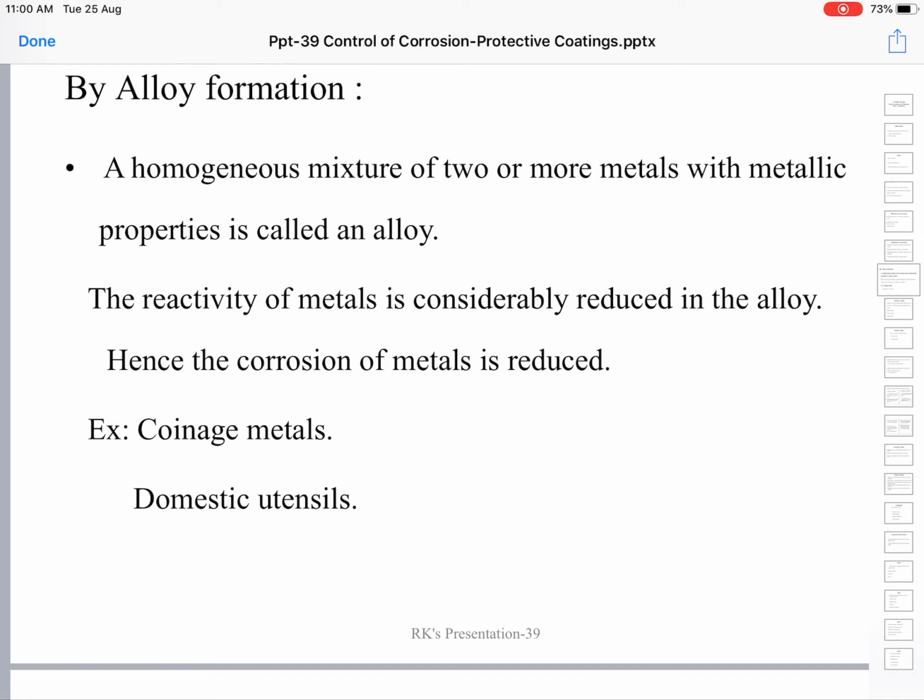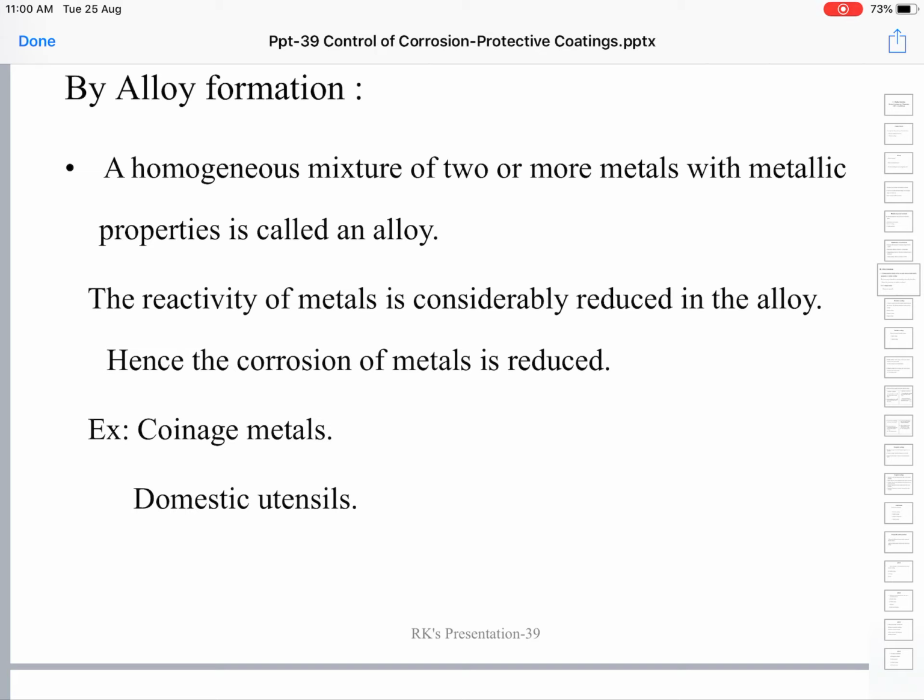Sometimes a trace amount of non-metals will also be present, like carbon in stainless steel. Homogeneous means its composition will be identical throughout the bulk of the metal alloy. The composition will not change.